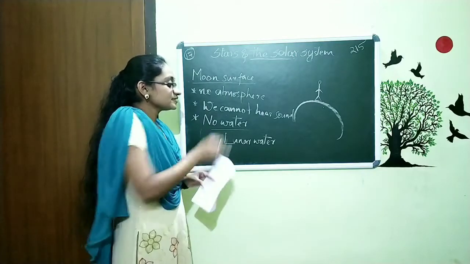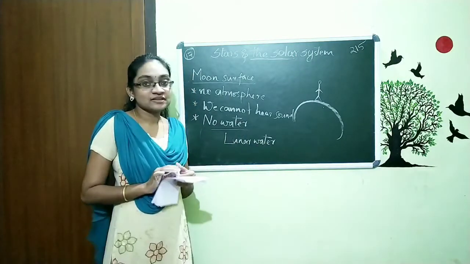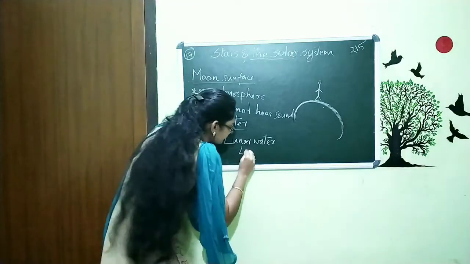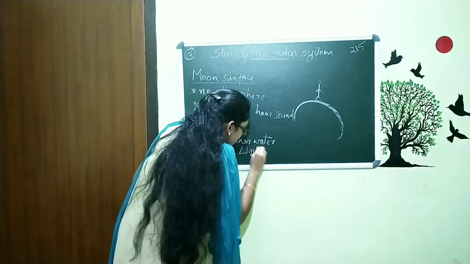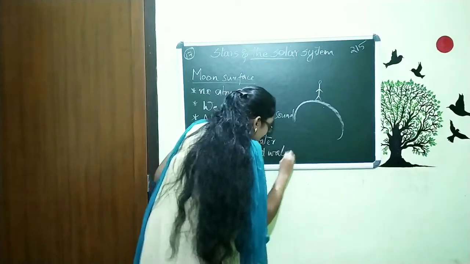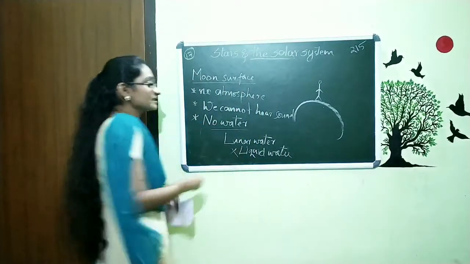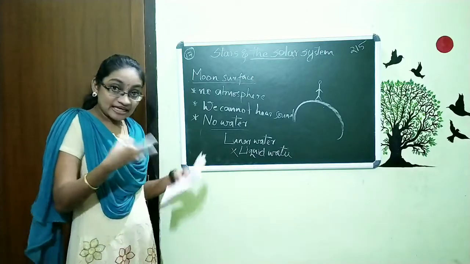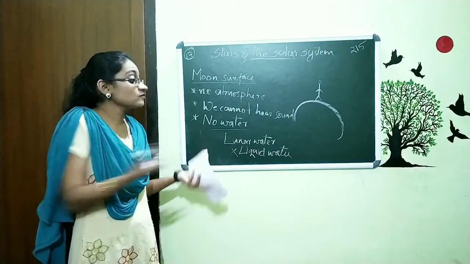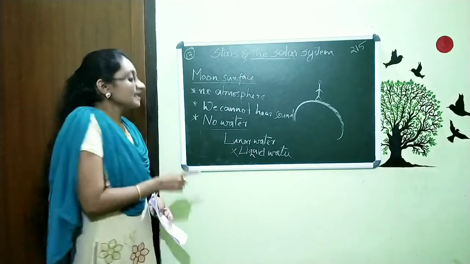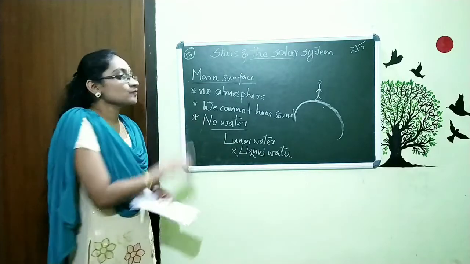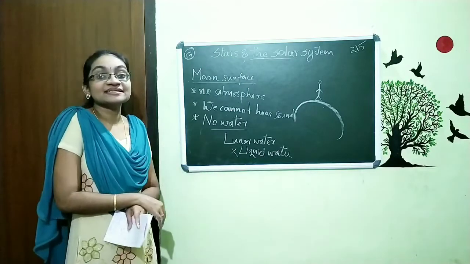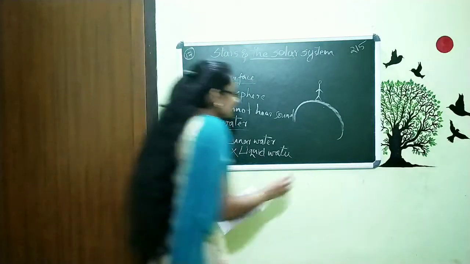But for this lunar water, there are certain things that are a problem. What is that? This lunar water means we cannot see any liquid water there. We cannot have any liquid water at the surface of the moon. At our Earth's surface we have water in liquid form. But at the surface of the moon, the water is in a particular state, that is water ice.